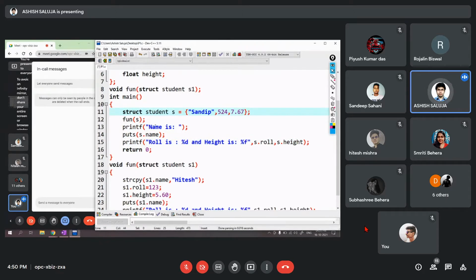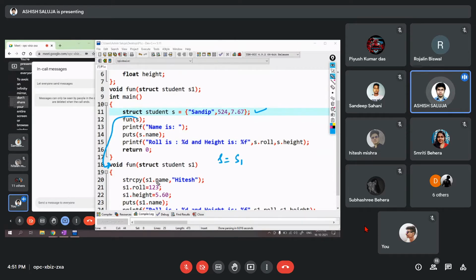Let us discuss it line by line. So with this first line, we declared a structure variable, initialized it. We called the function. So we move to this function. Whenever the function call is there, whatever the value of s is there, it is acting as s1 is equal to s. A separate memory, a separate variable, everything separate. Just a copy will be done, like we do call by value.